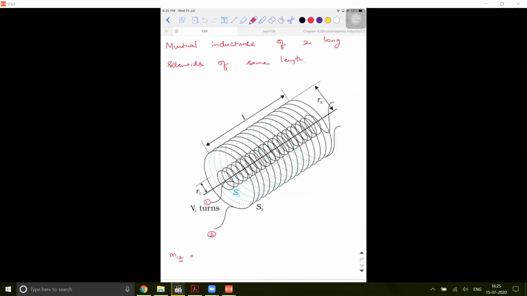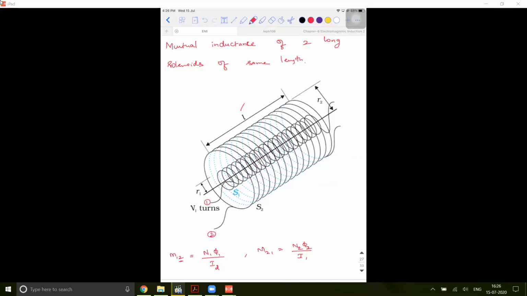So M12 will be N1 phi1 divided by I2. Similarly, M21 is going to be N2 phi2 divided by I1. The only point we have in our mind is they both are of the same length and they are long solenoids. These are the two parameters I have in my hand.